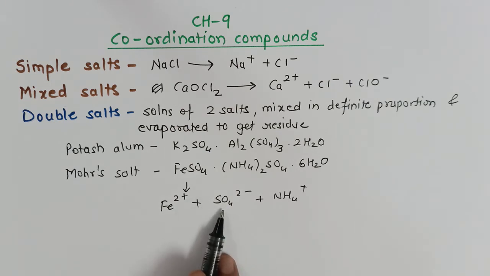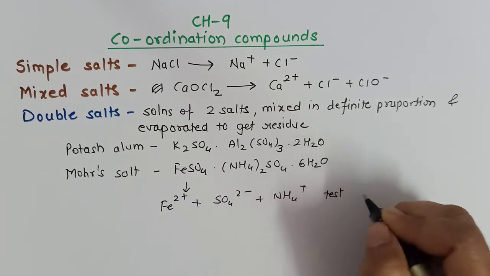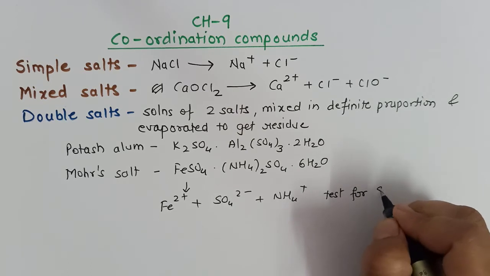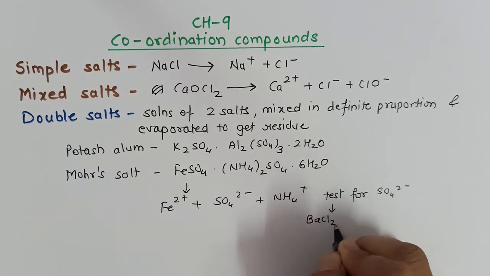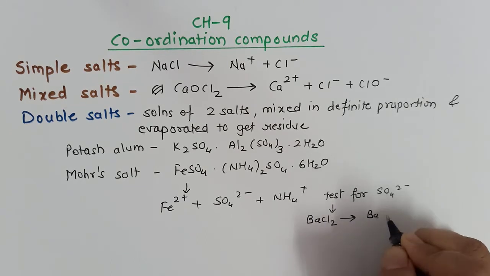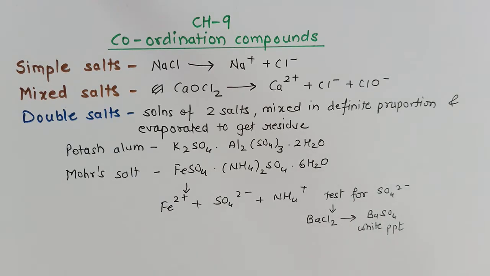Now how many sulfates will I get? 1 and 2. So I will get 2 sulfates. And therefore, when this is treated with BaCl2, it will give the white precipitate of barium sulfate. That means a double salt loses its identity when it is dissolved in water.